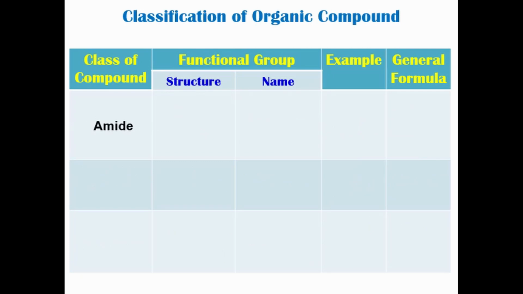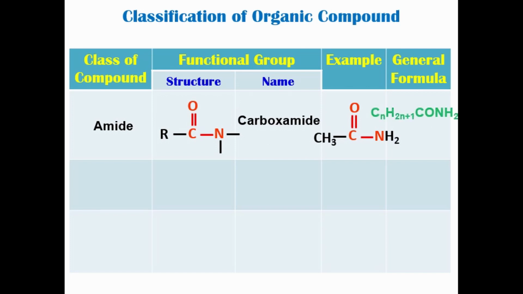Class of amide. Amide forms when an alkyl group R is bonded to the functional group of carboxamide or C double bond ON, with the general formula of CnH2n+1CONH2. Amine forms when an alkyl group R is bonded to the functional group of amino or NH2.